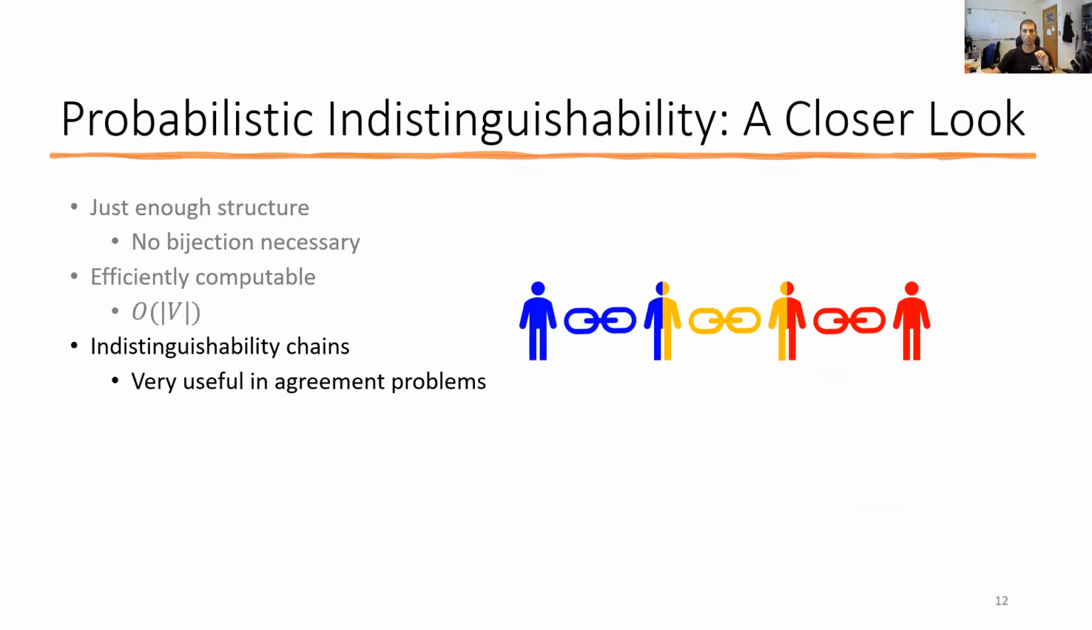Another useful property of the indistinguishability between ensembles notion is that it enables us to directly translate the concept of an indistinguishability chain among executions to an indistinguishability chain among ensembles. This concept of indistinguishability chains is very useful in proving lower bounds on agreement problems, which is another indication that this generalization is a good one.